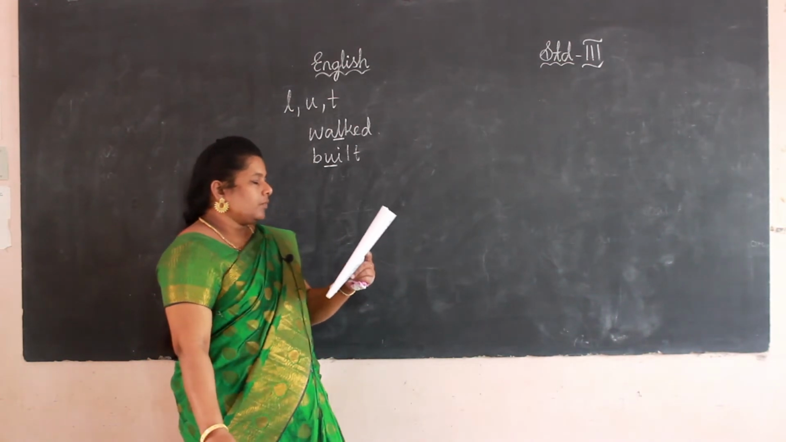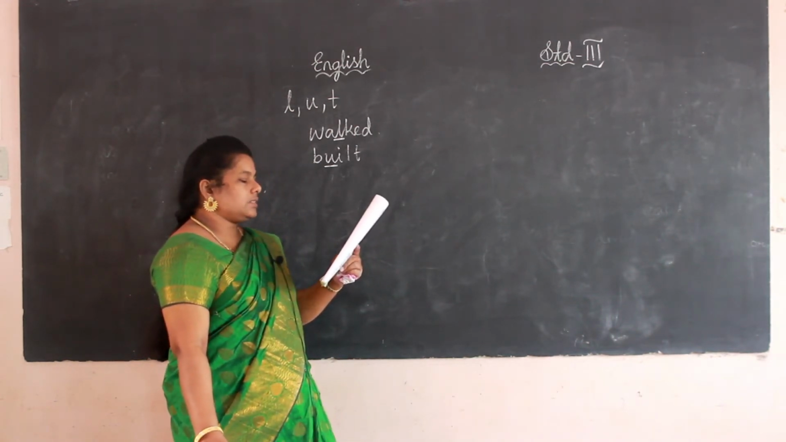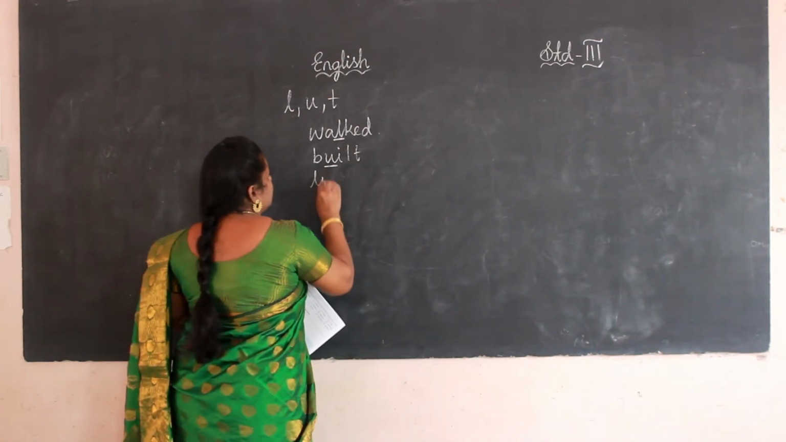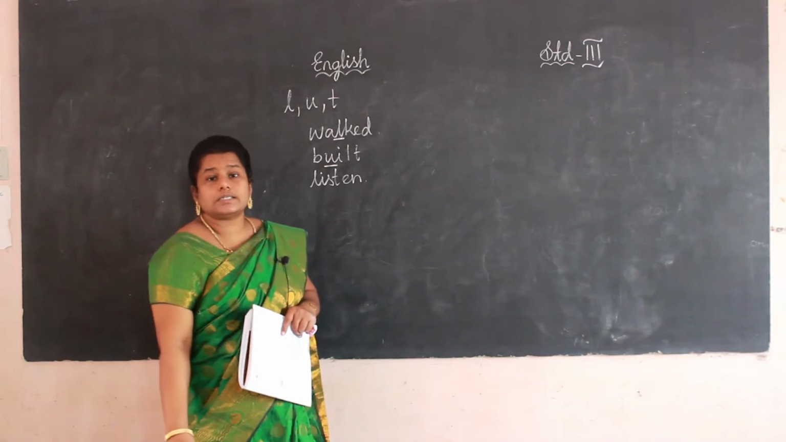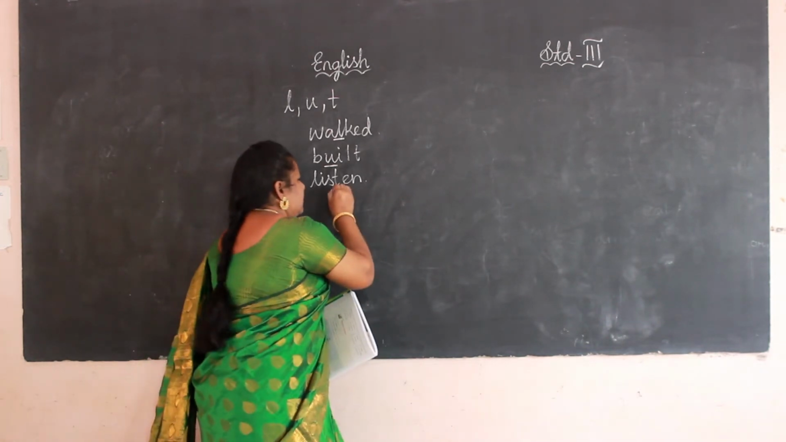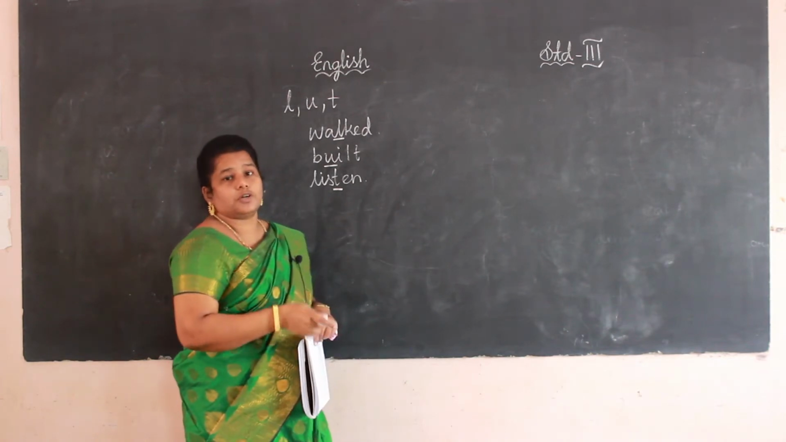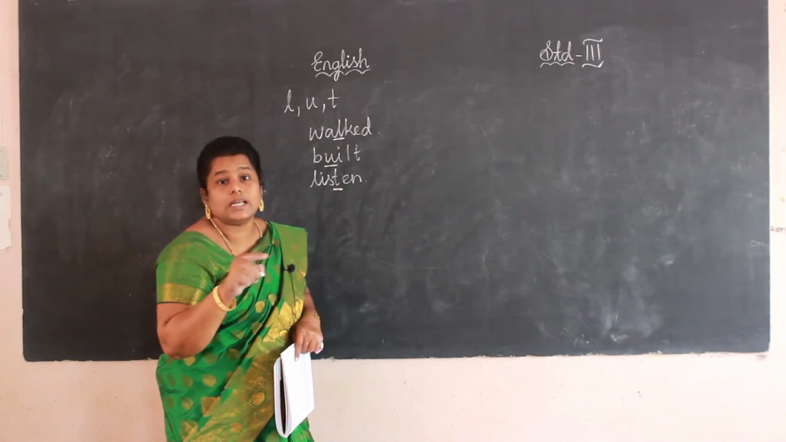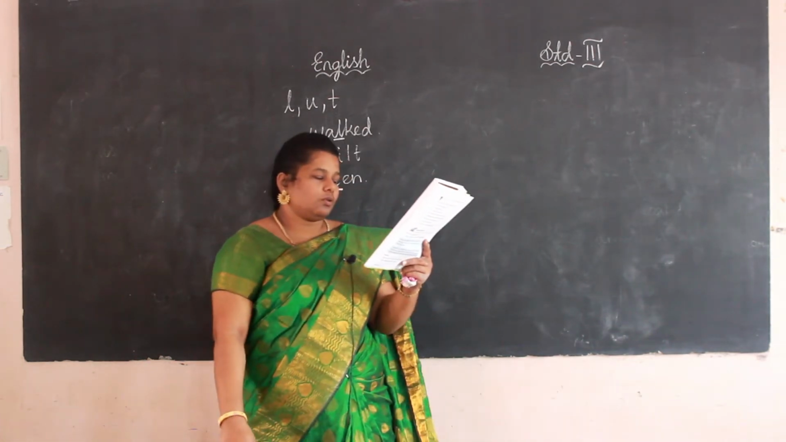Next one, the king always listened to Gulliver's advice. See, listened. What letter is silent here? Listen. We pronounce only s-e-n, we are not pronouncing the T. Like this we can read these words.